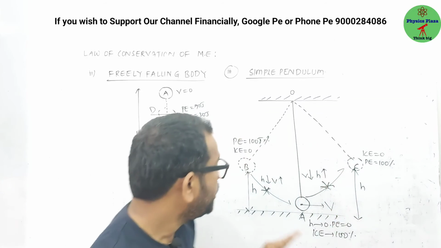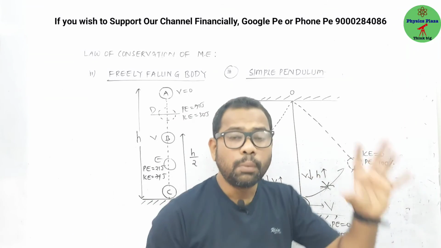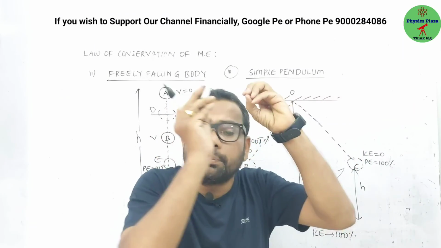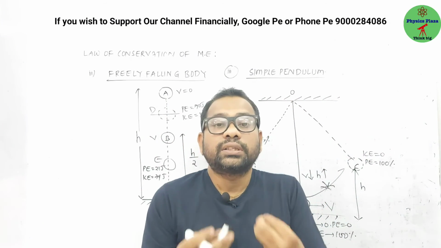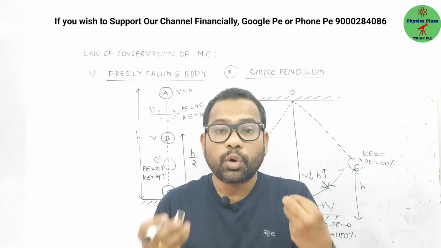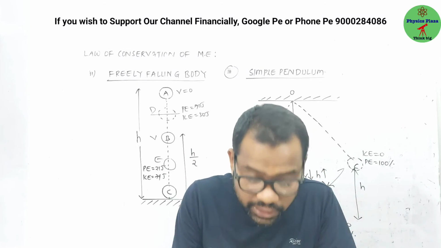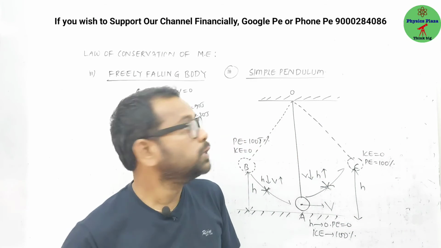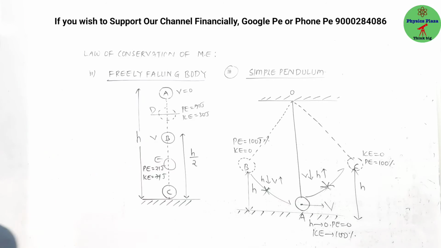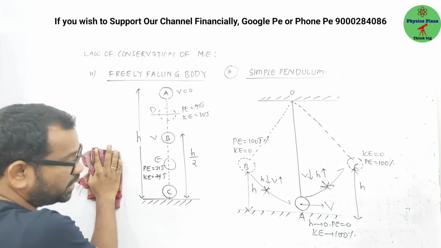And don't forget, at any point you can add potential and kinetic energy, and the sum must remain constant. That is what the law of conservation of mechanical energy is telling, provided there is no air friction or air resistance. So this is all about the law of conservation of mechanical energy.